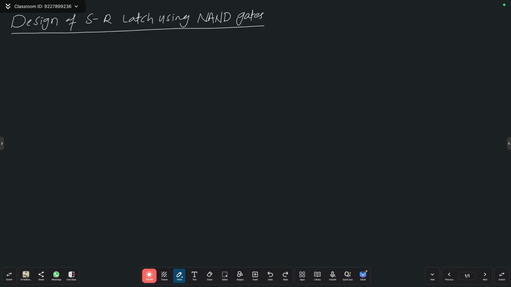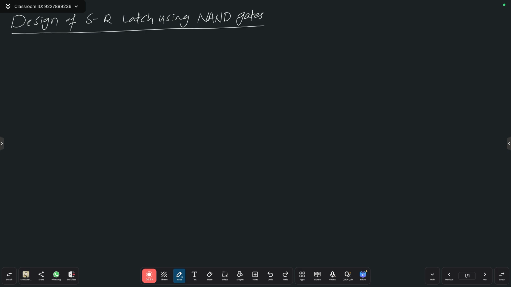Design of S-R Latch using NAND-gate. In the last class, we have designed S-R Latch using NAND. Then already we know why should we design a S-R Latch using NAND.